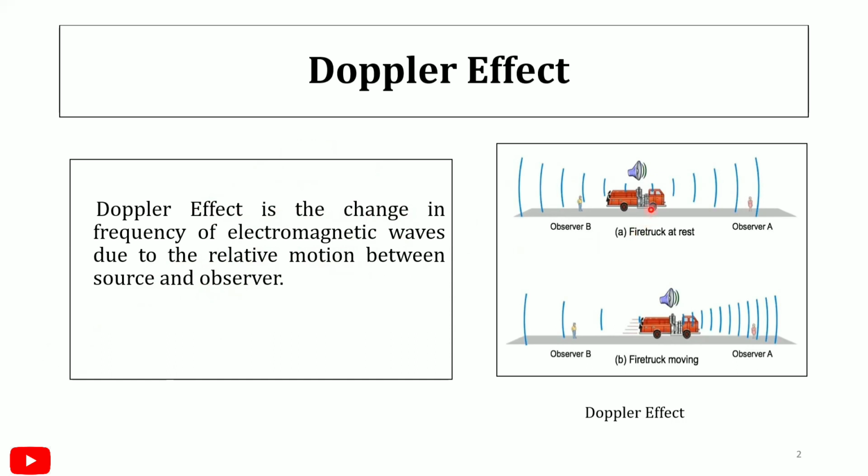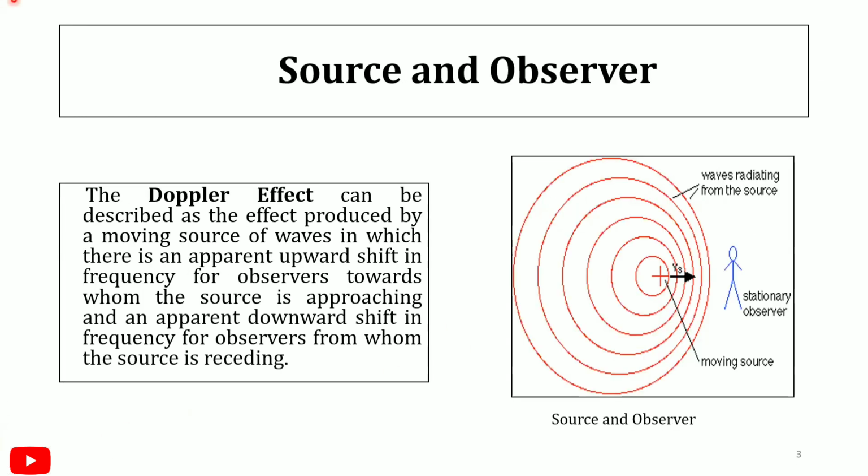Here in the example, when the fire truck is at rest, observer A feels a lower frequency of the sound, with rarefaction of the wave between the source and the observer. In the second case, the fire truck is moving towards observer A, so there is compression of the wave between the source and the observer, and the observer feels a higher frequency.